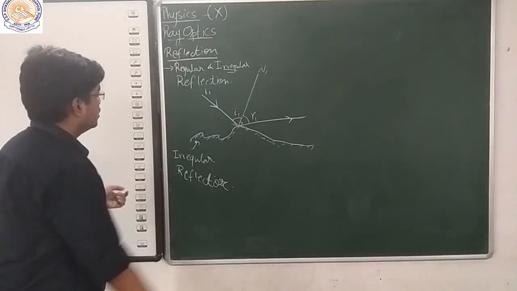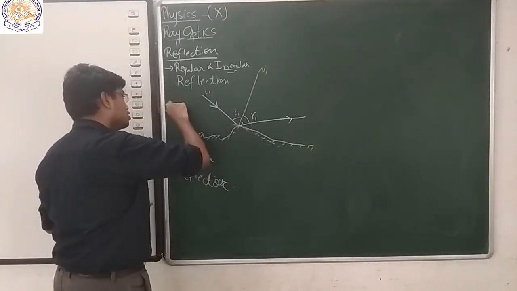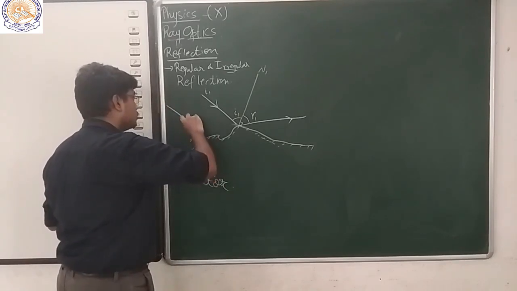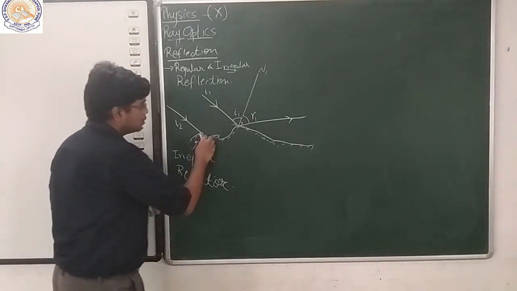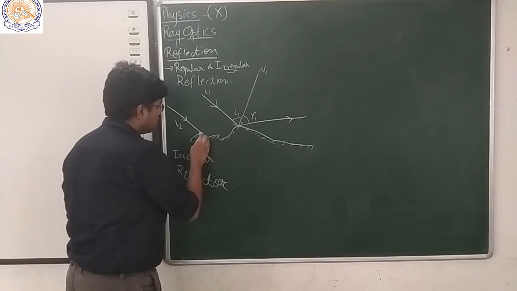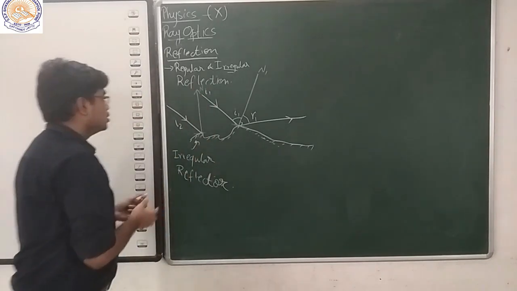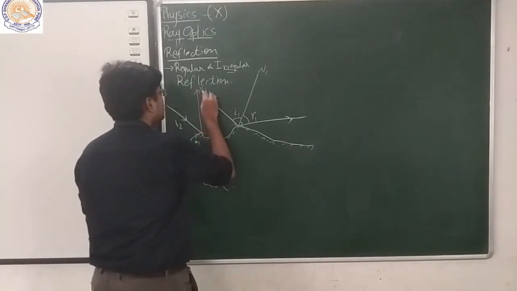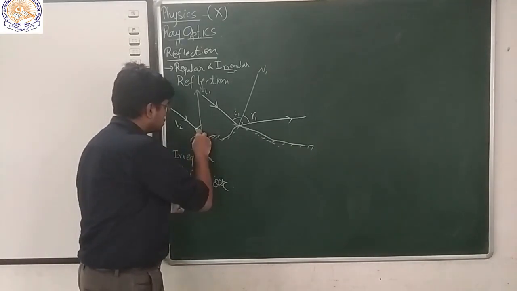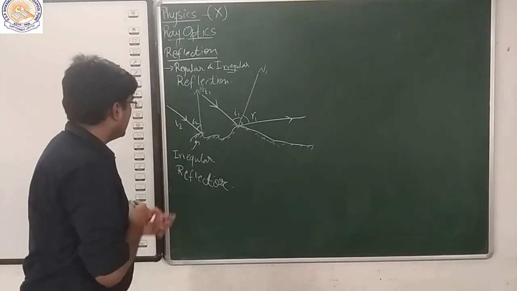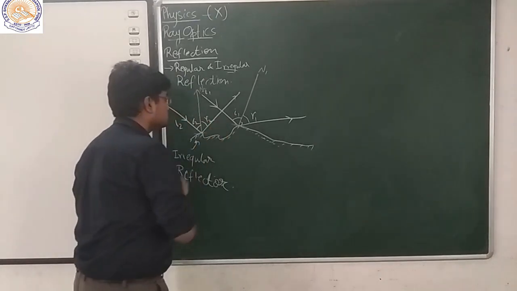Now, if one more ray comes in, let's say I2, which is also parallel to I1, here the normal would be quite here. Here the normal would be like this. We are making an approximate diagram. So this would be I2, and as per the law of reflection, it will be R2.